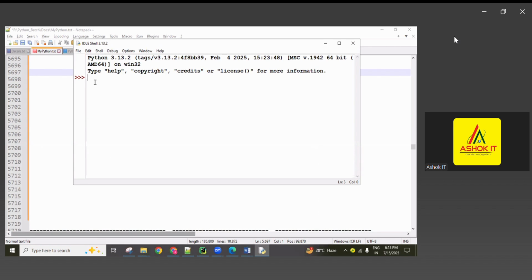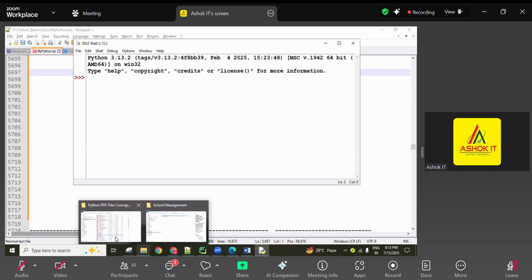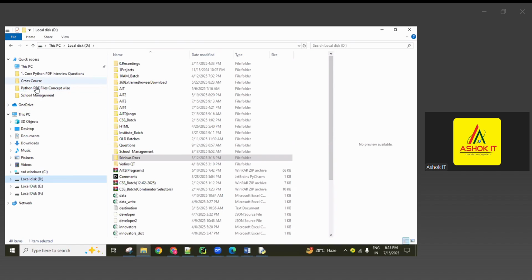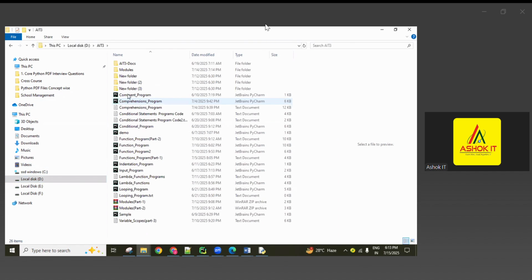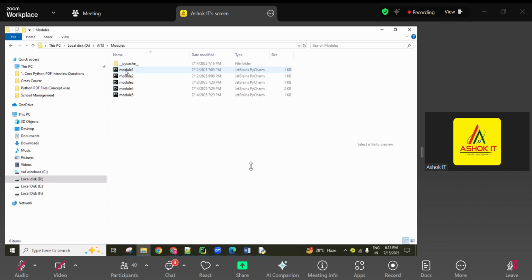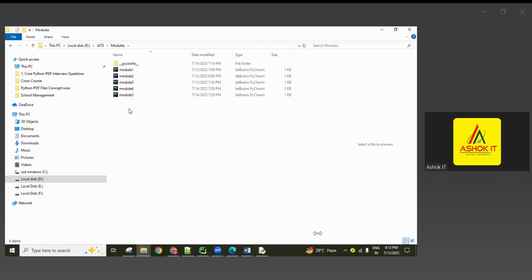Or else first create one folder, guys. Create one folder. So come to our project folder location, IIT3. This is our folder location, guys. So here the modules we created. Here I want to create only one package, guys. First of all, a package is nothing but a folder only.